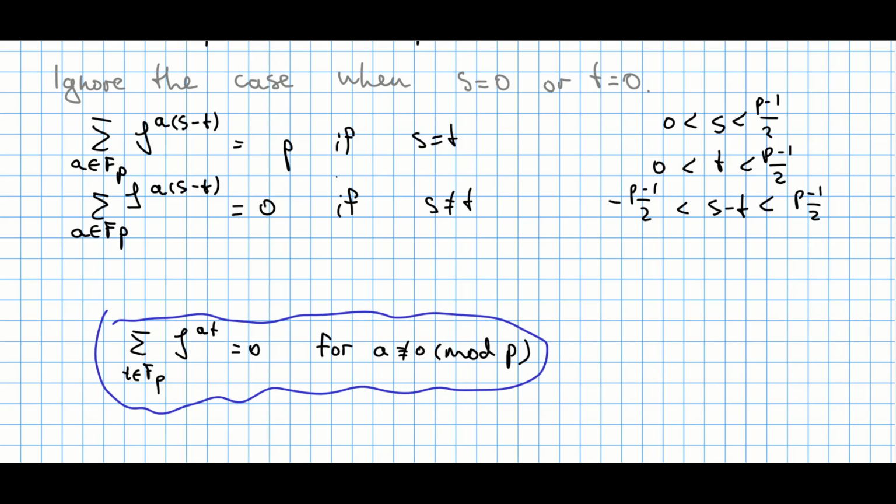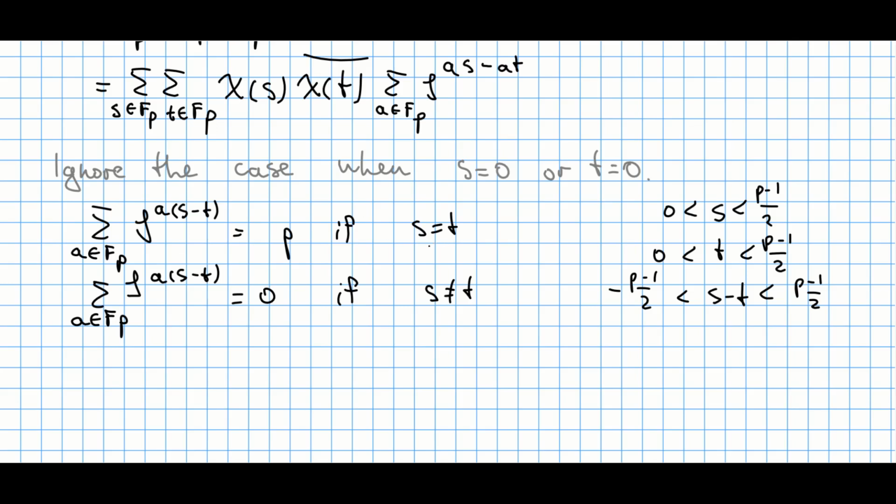But this expression s minus t is between negative (p minus 1) over 2 and (p minus 1) over 2. So in order to make this element congruent to 0 modulo p, there is only one case: when s is equal to t. So when s equals t, then this sum is just p. For the rest of the cases, this sum will be just 0. Now the main question is, how many times does this case appear in this sum?